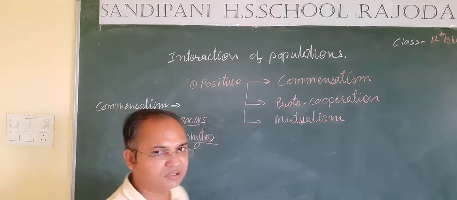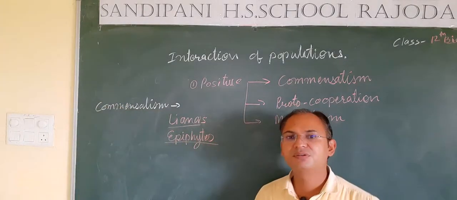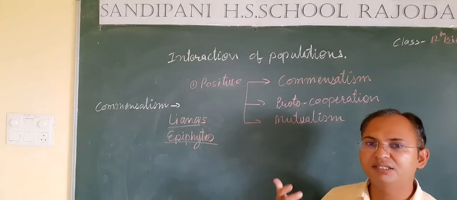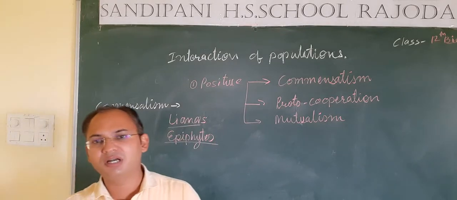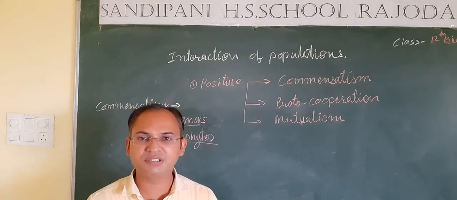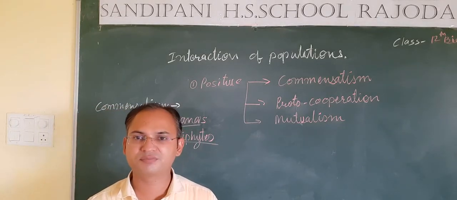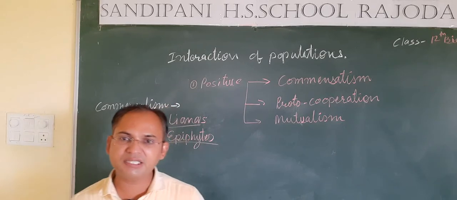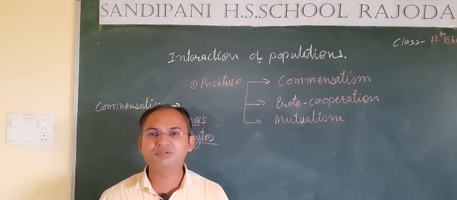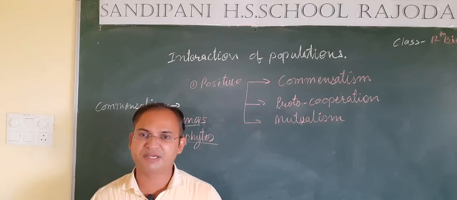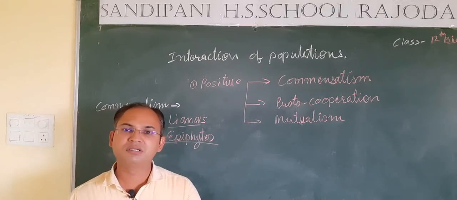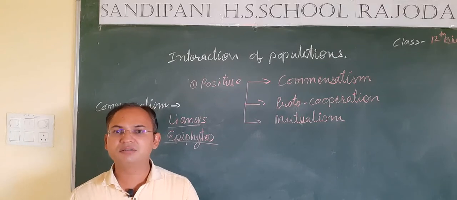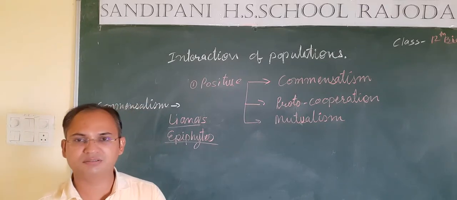Epiphytes are organisms which take shelter on another organism or species. They depend on the other species only for shelter, but the second species does not get harmed by the epiphytes. Epiphytes grow on the surface of the host plant, but they do not harm the plant.